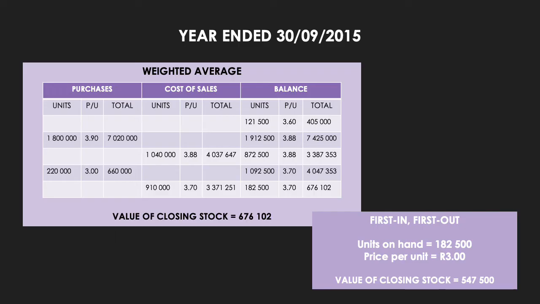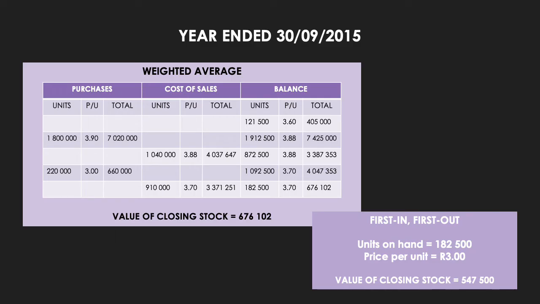So the first thing that you need to remember is that you start off with an opening balance of stock. Now they didn't explicitly tell you have an opening balance in 2015, but you had a closing balance of stock in 2014. So because you had a closing balance in 2014, you have an opening balance in 2015.